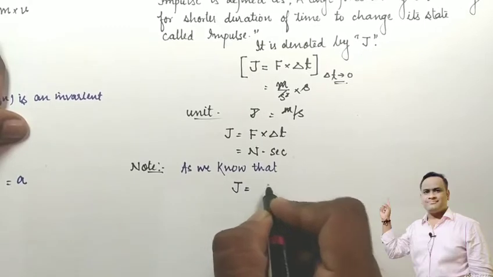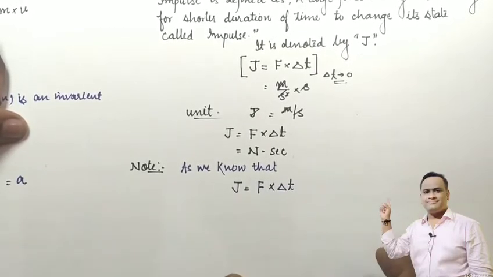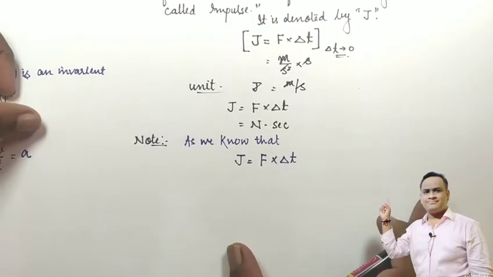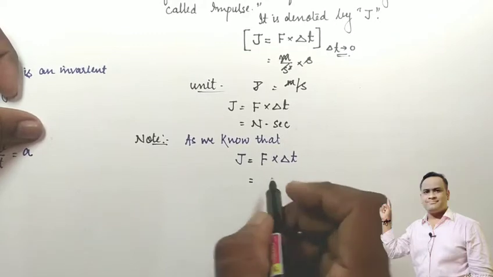Impulse J is equal to force into delta t, where delta t tends to 0, meaning it should be very small.